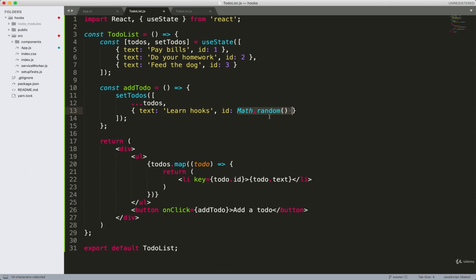But if you want to, you could use the uuid npm package to create a unique ID, or you may find another ID generator package to create an ID in a more secure way. But you know what? I don't want to get too distracted and waste too much time installing new packages in the lesson, so that's why I'm going to do this right now. But you get the idea.